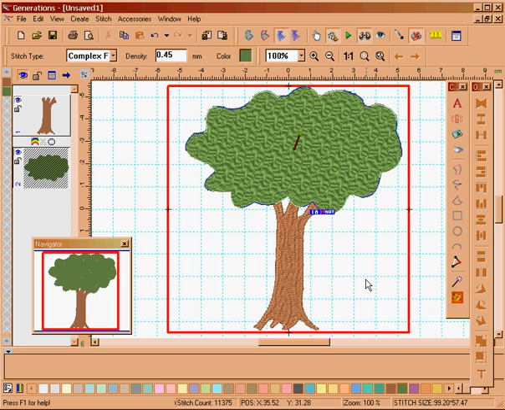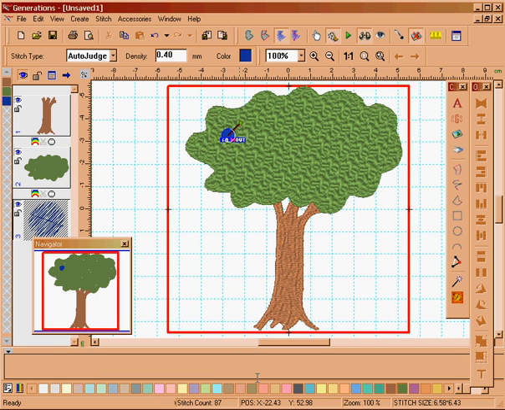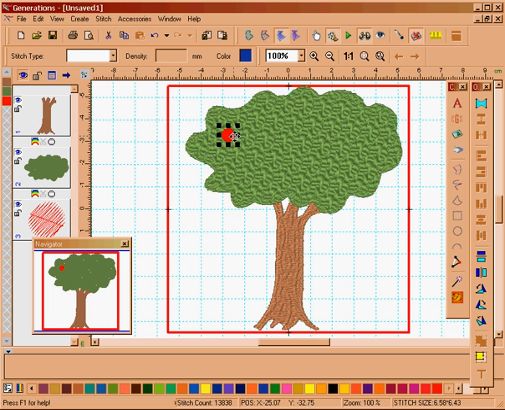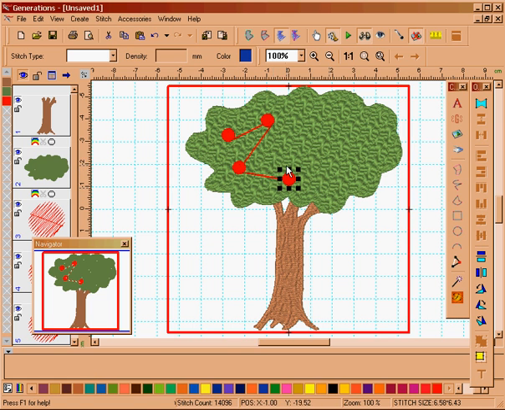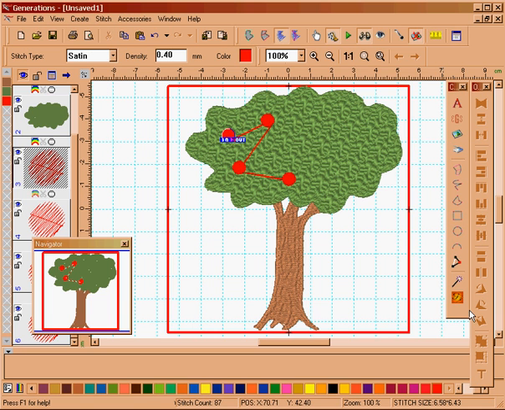You can, of course, if you want to, add some apples to that tree. Just use your circular tool and draw a circle. Escape. I'm going to change the colour of that to a more apple colour, which would be red. Now I could select that and do a Control C, Control V, and make myself another apple. Control V again, make myself another apple. V again, and so on until you have your apples in your tree where you want them. You will also need to arrange those apples how you want them. You can change from Auto Judge to Satin Fill and generate.